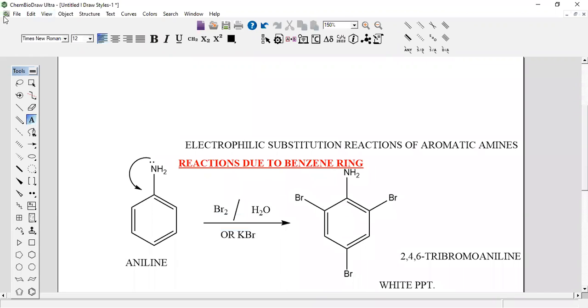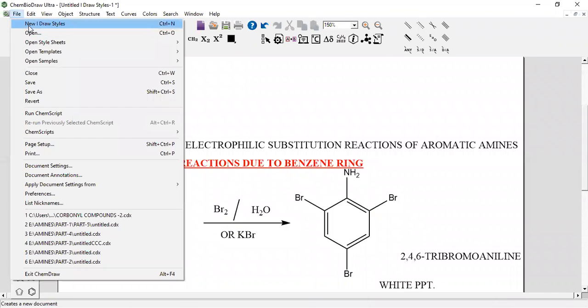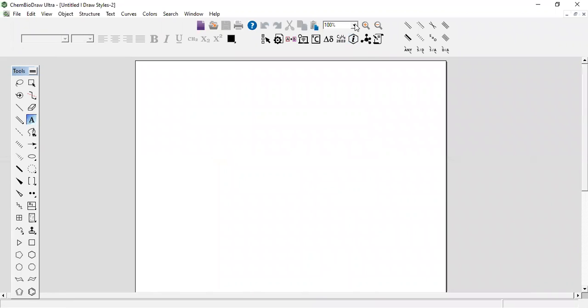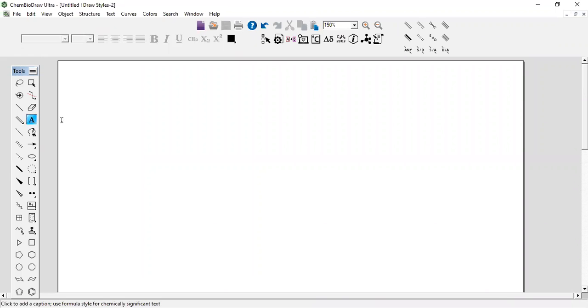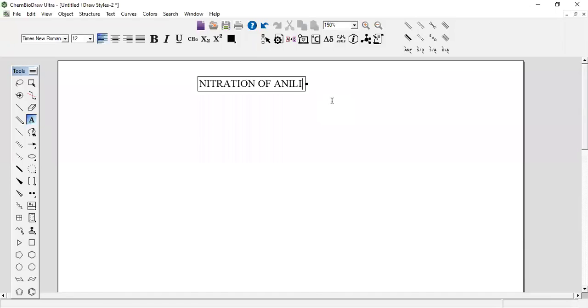Now let us go for another one. Let us take the nitration. Are you there? Let us go for the nitration reaction. What is nitration? Nitration is the introduction of a nitro group. Nitration of aniline.